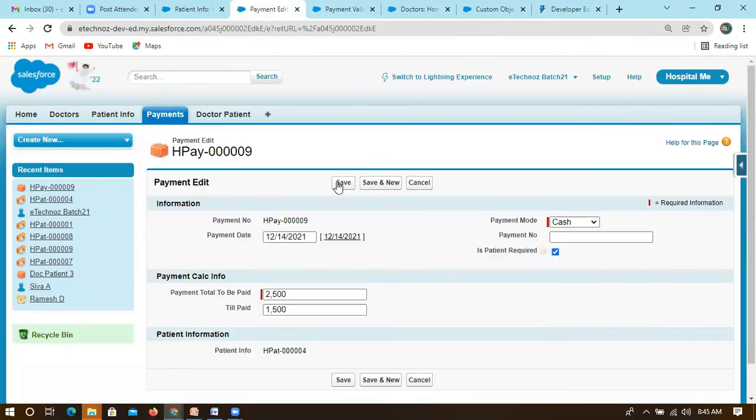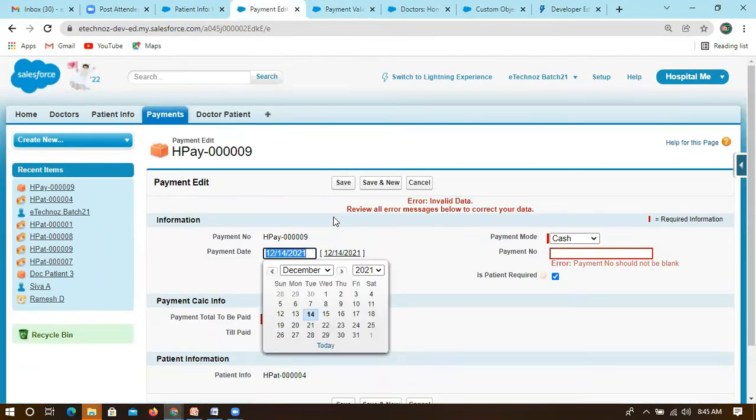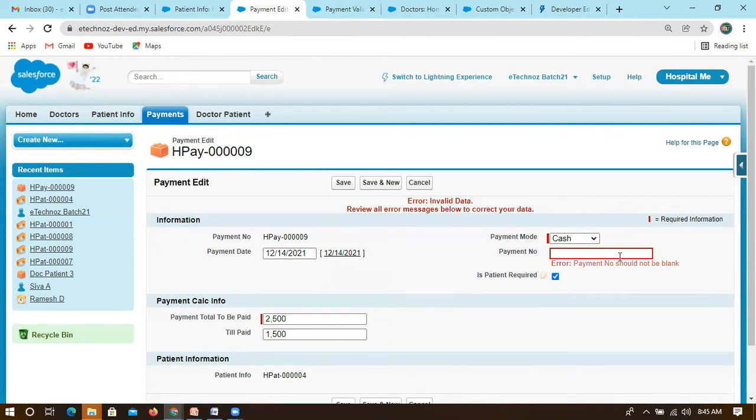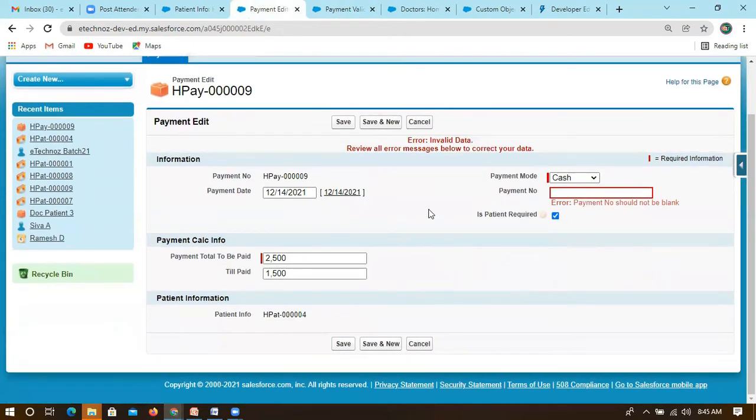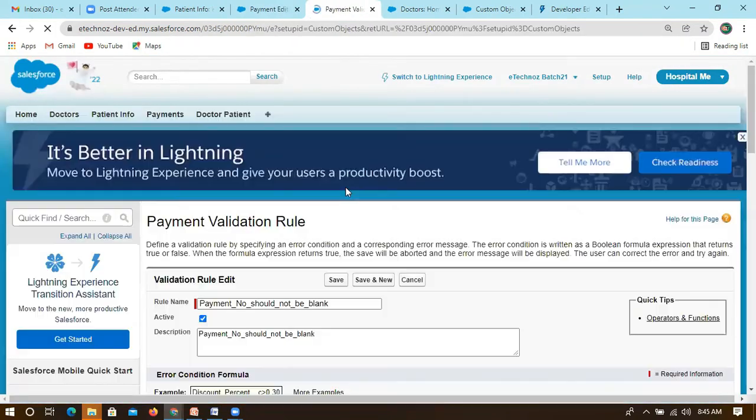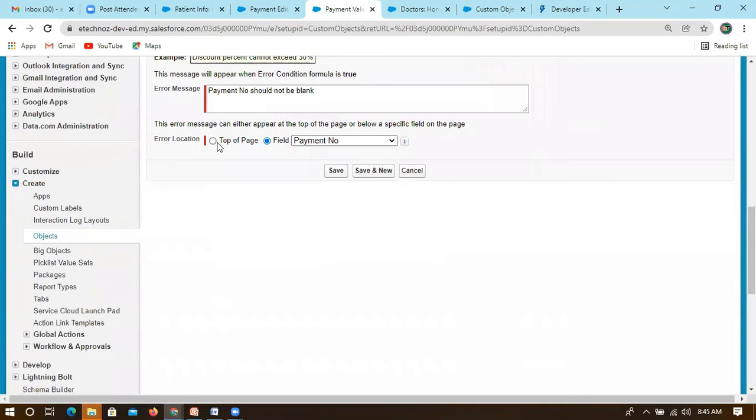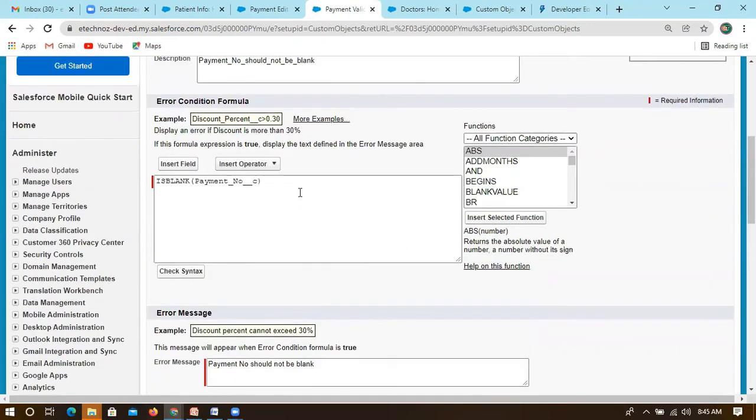Now I'm trying to edit this. I've not given any data. Even when you are trying to edit data, it will throw an error. Before insert it will check, and before update also it will be checking. If you want to display this information on top of the page, you can control that within this edit. If you want to show it at the field level, you can control that too.